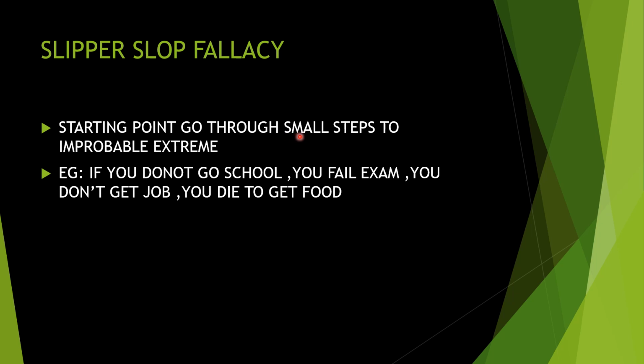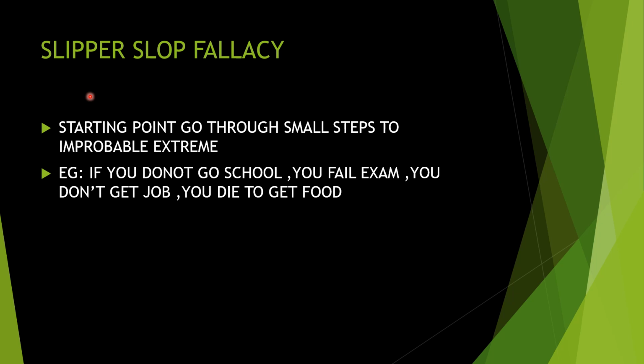Starting point goes through small steps to an improbable extreme. That is, you are starting with something and ending with some other thing. There is no connection between these two. We usually see that some people start fighting from a normal small point and it is extended and extended, and it reaches somewhere else without reaching the correct point. Some debates we can also see like that. It starts with some point and goes to some extreme other side. Slippery slope fallacy means it will start with a point and it moves away from the right point.